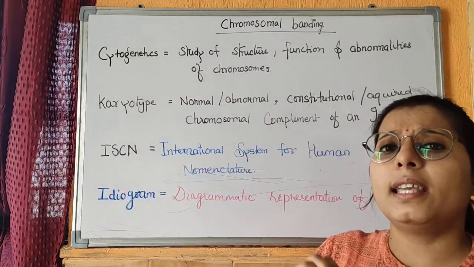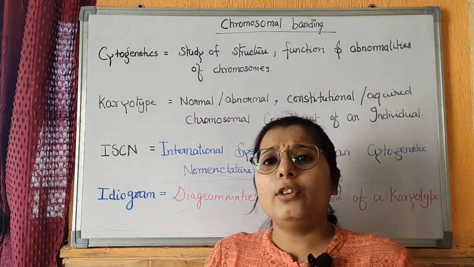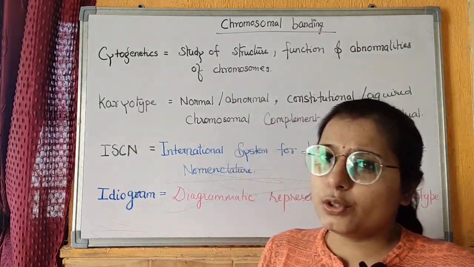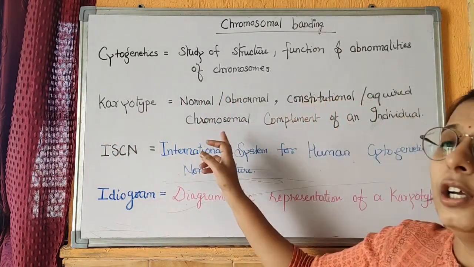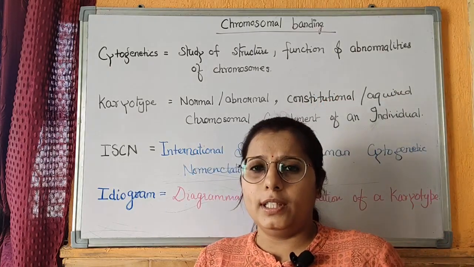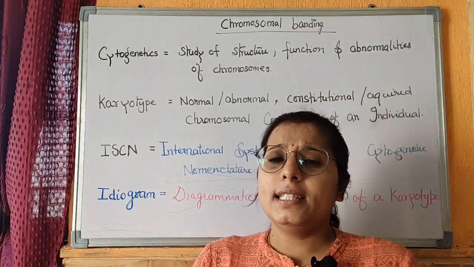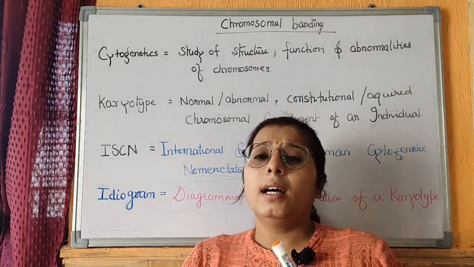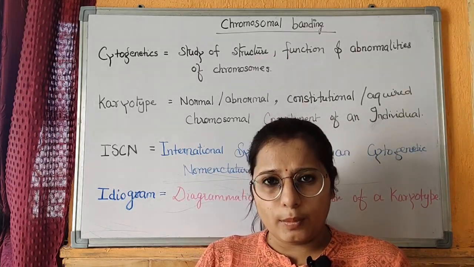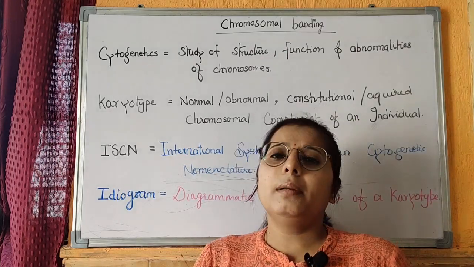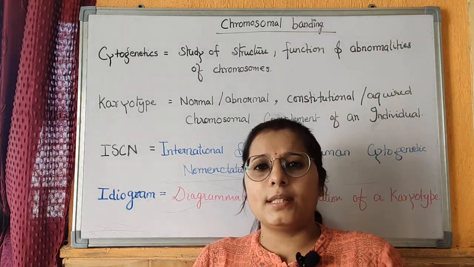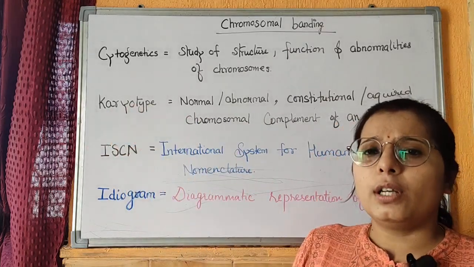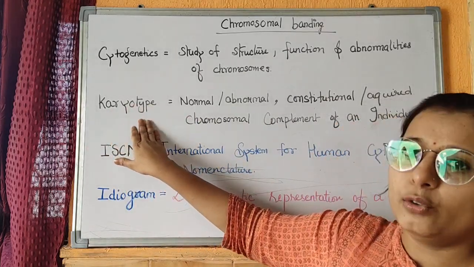The second is the karyotype. Karyotype is the normal or abnormal, constitutional or acquired chromosomal constituent of an individual, meaning the whole chromosomal content an individual has. It may be normal or abnormal, it may be its own chromosome or it may have been acquired from somewhere. The whole constitutional chromosome is called the karyotype.